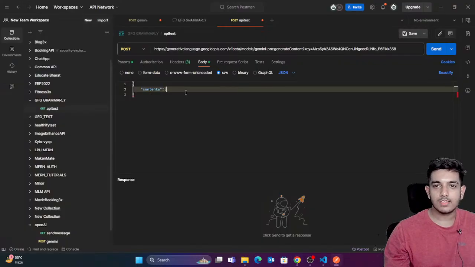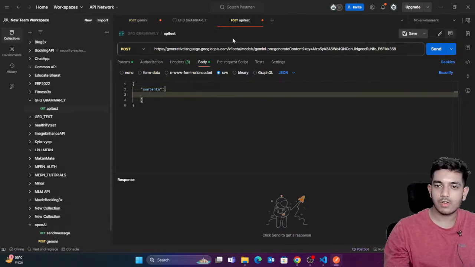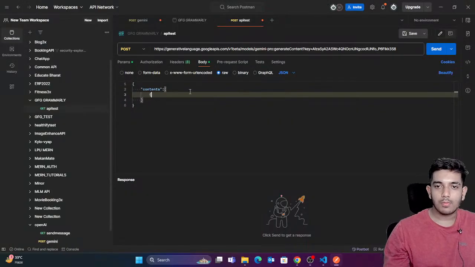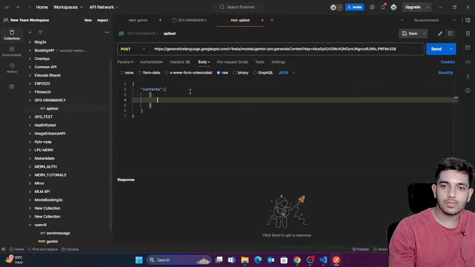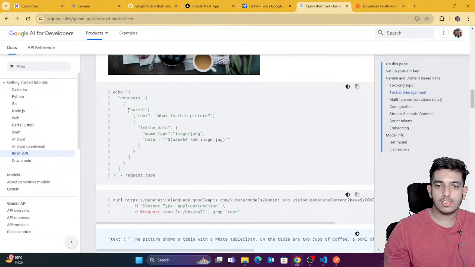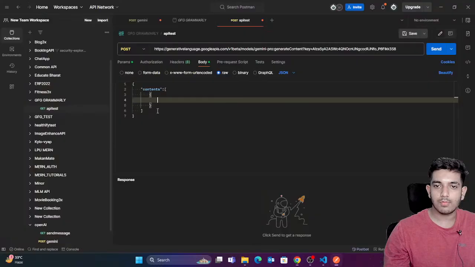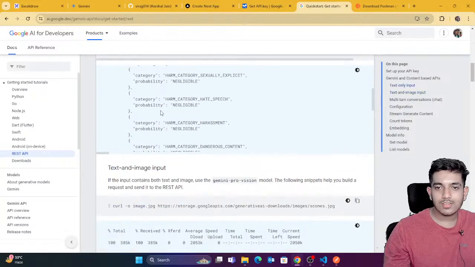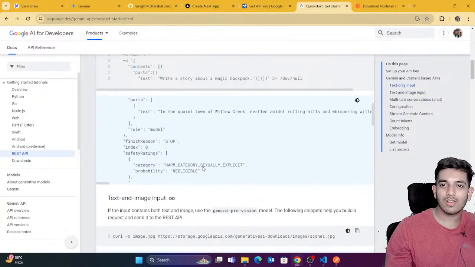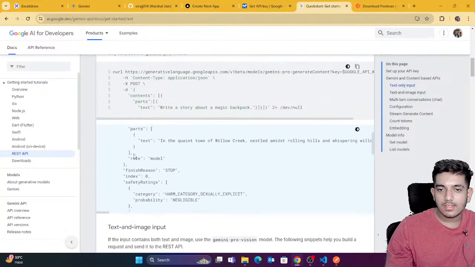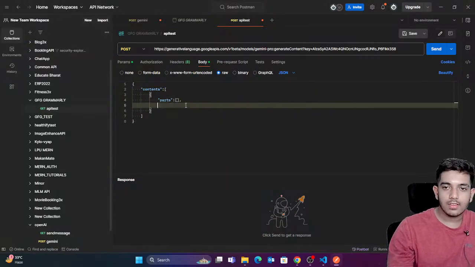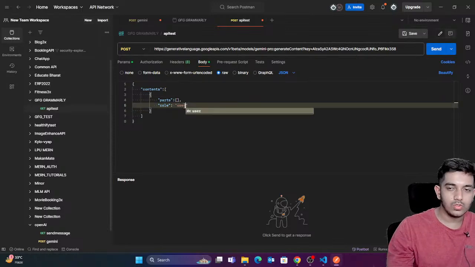So I'll just paste this array here. This is a JavaScript array. Inside this you can see this is a part, this is an object. So I'm gonna have my first object. What can be my first object? First of all it's gonna have some parts. And what else? It's a little complicated, I know, it took me time to figure it out too. Here the next thing is the role. You can say that the role would be user.